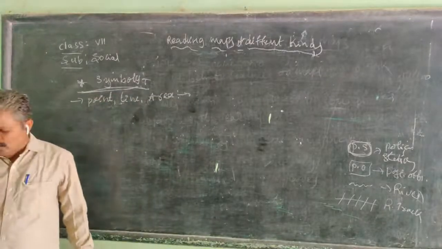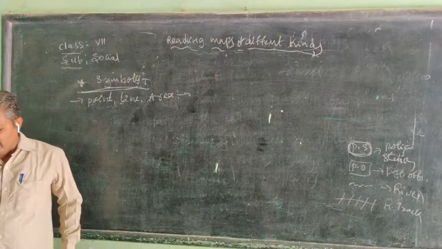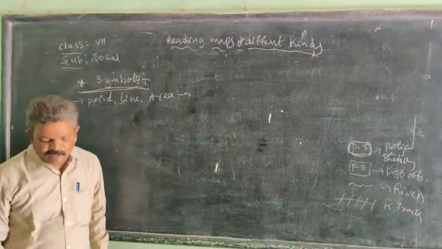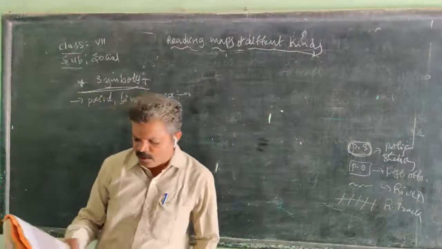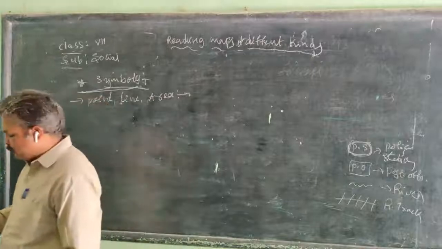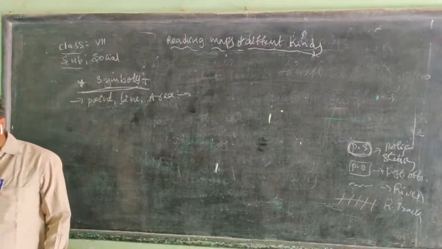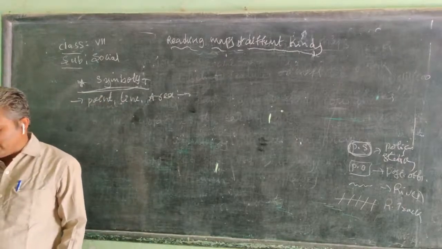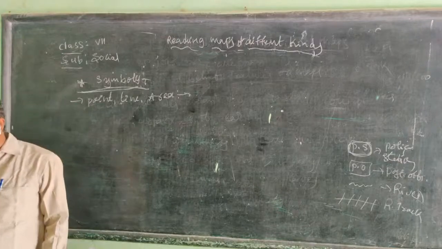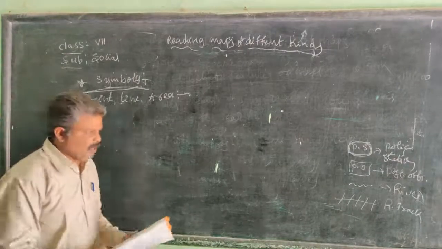And also in the Andhra Pradesh map, if we want to show the area of Medak or Hyderabad district, we demarcate the boundary and mark it with some color or pattern, which is known as a real symbol.